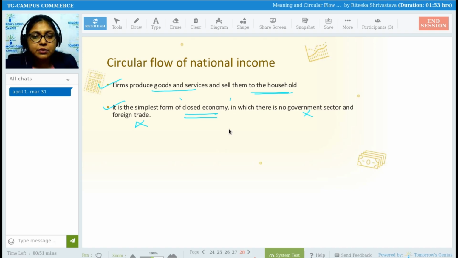Economy can be of two types. We are aware of that. It can be an open economy, or it can be a closed economy. So what do we mean by these terms? Any idea? Anybody want to give guesses? Then that is also fine. An open economy includes the foreign sector, while closed does not. Okay, very good. Anybody else?